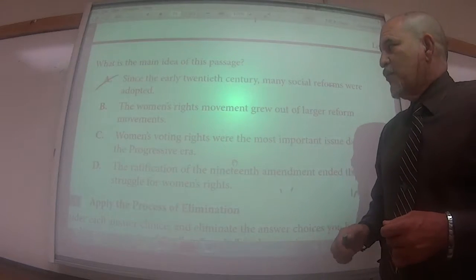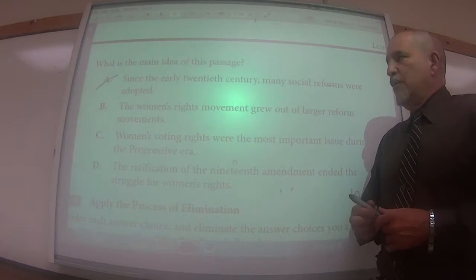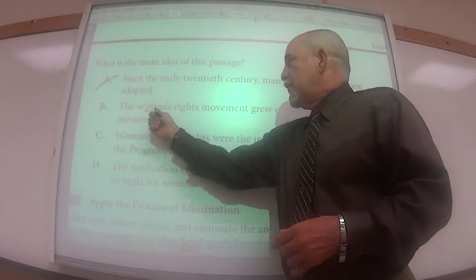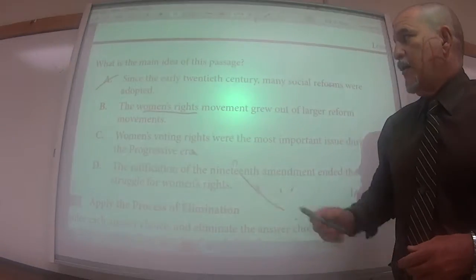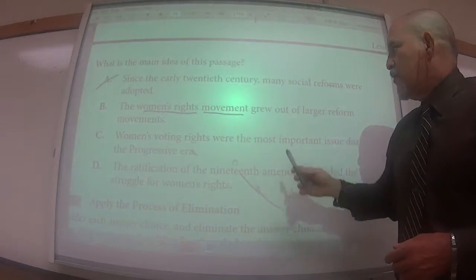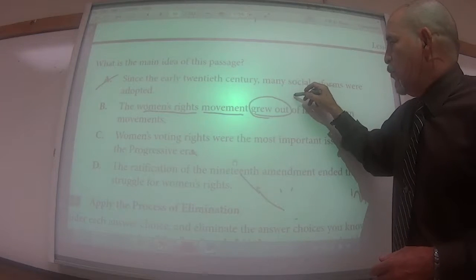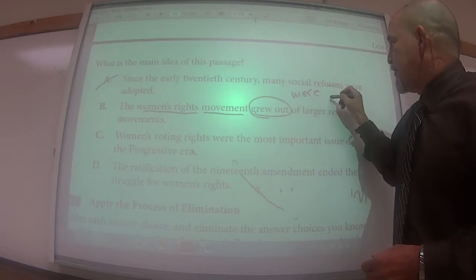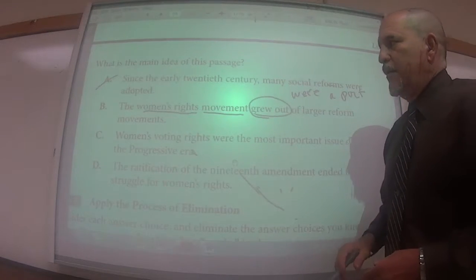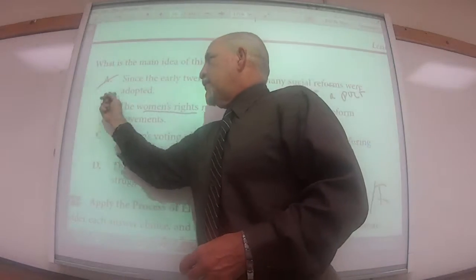B, the women's rights movement grew out of a larger reform of movements. Well, we have women's rights. There's the women's rights movement. There's the subject, grew out. How does that work against the verb? Were a part of a larger movement. Possibility. So this is a possibility.